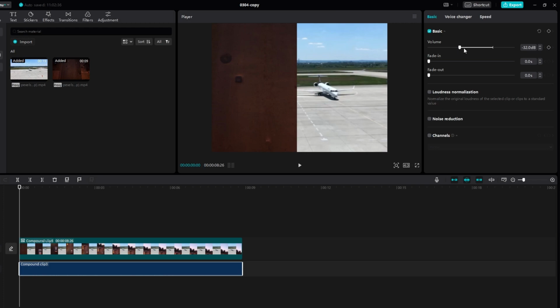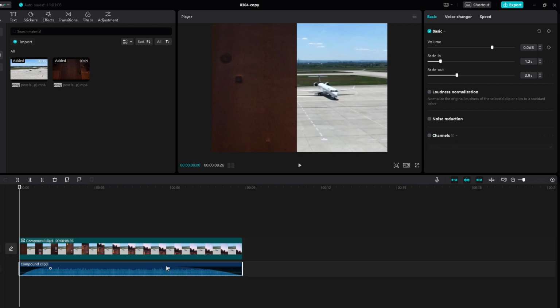To create a fade in, hover over the beginning of the audio waveform until you see the bracket icon. Click and drag it to the right to create a fade-in effect. For a fade-out, do the same at the end of the audio waveform, dragging to the left to create a fade-out effect.